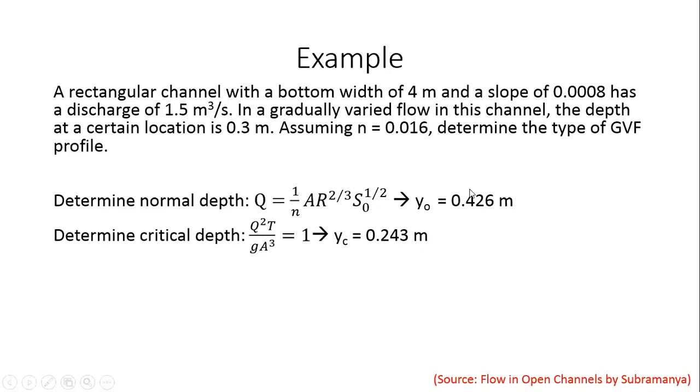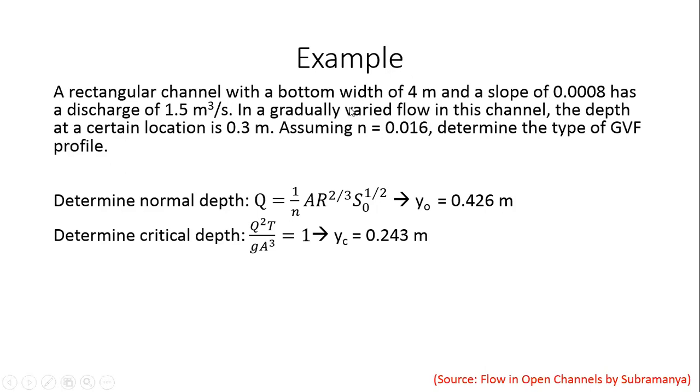So now just looking at these two numbers, you should be able to figure out what kind of slope this is. Is this a mild slope? Is this a steep slope? Is this a critical slope? Obviously it's not horizontal or adverse, but it is one of these three. Even before we started solving this, we can already eliminate horizontal and adverse, because the slope is given to you. The slope is not 0, so therefore it's not horizontal. The slope is not negative, so therefore it's not adverse either, right?